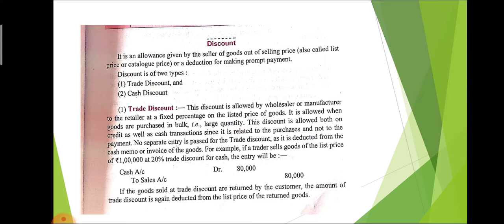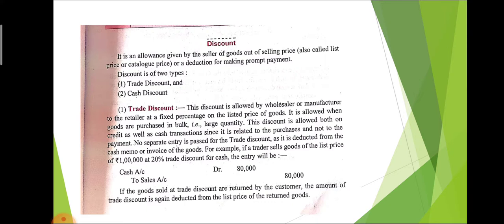First of all, trade discount. Trade discount is allowed to a wholesaler or retailer or manufacturer. It means trade discount is given to everyone on the listed price. If we purchase goods in bulk, it means in large quantity, that time we receive trade discount. Trade discount is not shown in the journal entry. It is deducted from the amount, but it is not separately shown in the ledger or in the journal.